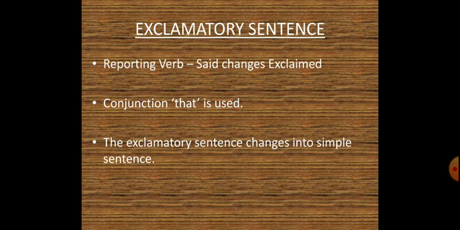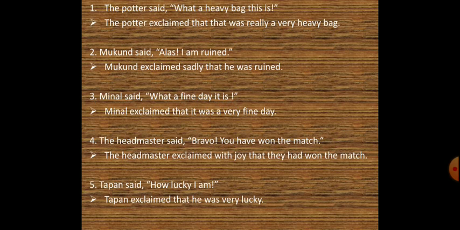The third type, that is exclamatory sentence. So over here the reporting verb said changes into exclaimed. The conjunction that is being used, and the exclamatory sentence changes into a simple or a declarative sentence. We are supposed to form a simple sentence. So now let us go through the examples.